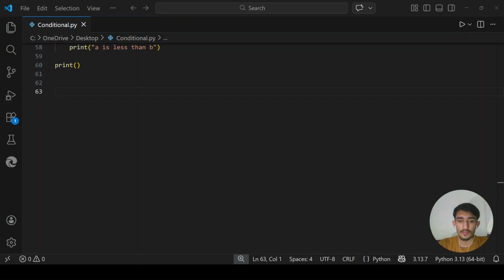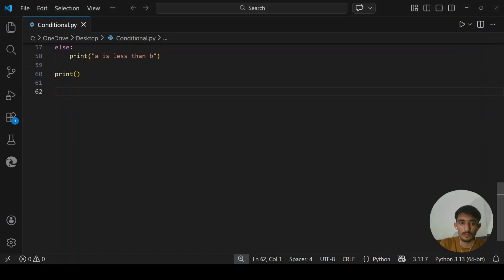Okay. So now let me give you another example. Let's create a variable called score, which is equal to, let's say, 75. Now based on that score, I want to print out which grade she got: A plus, B plus, or C plus. Which grade did she get based on this score?